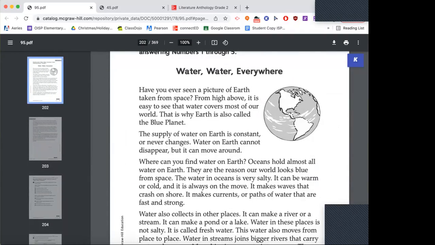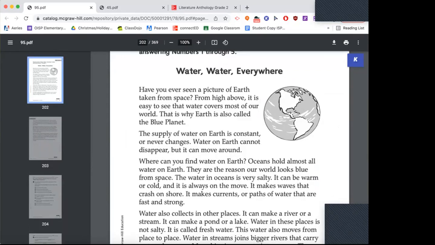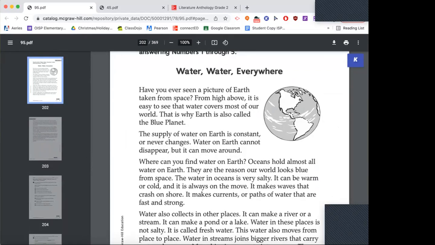Water, water everywhere. Have you ever seen a picture of Earth taken from space? From high above, it is easy to see that water covers most of our world. That is why Earth is also called the blue planet. The supply of water on Earth is constant or never changes. Water on Earth cannot disappear, but it can move around.